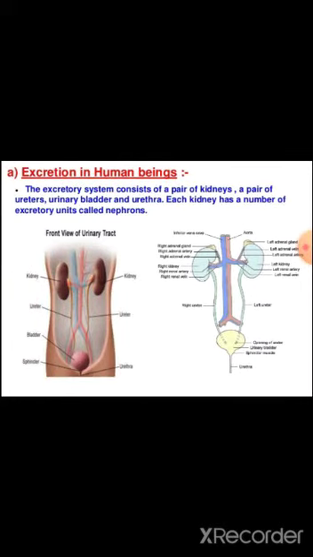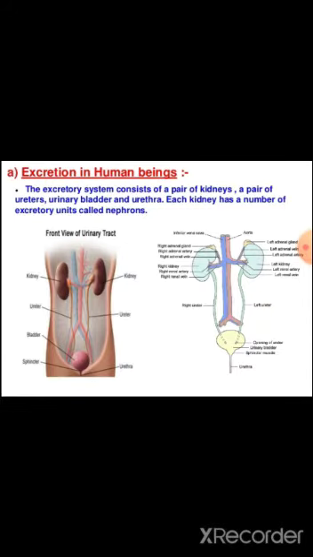So we see here the excretion in human beings. Human beings are higher organisms with a multicellular body, and the diffusion process is not capable here, so excretion takes place in human beings by the excretory system, which consists of a pair of kidneys, a pair of ureters, urinary bladder, and urethra. Each kidney has a number of excretory units called nephrons.